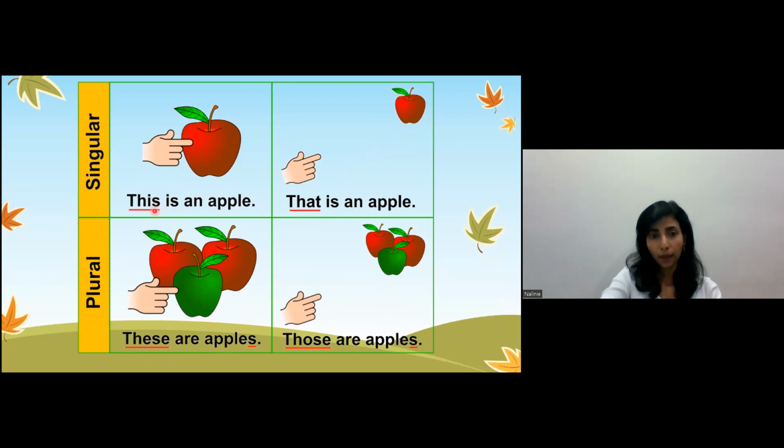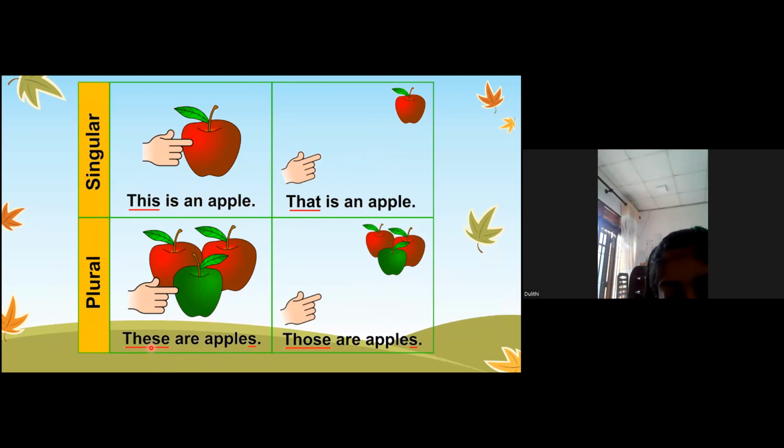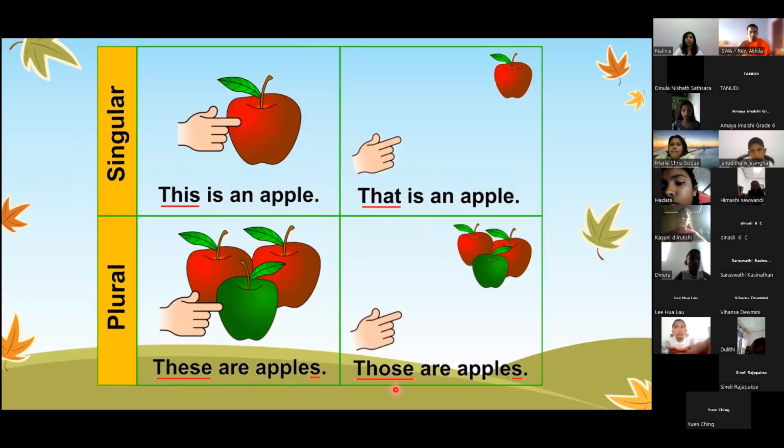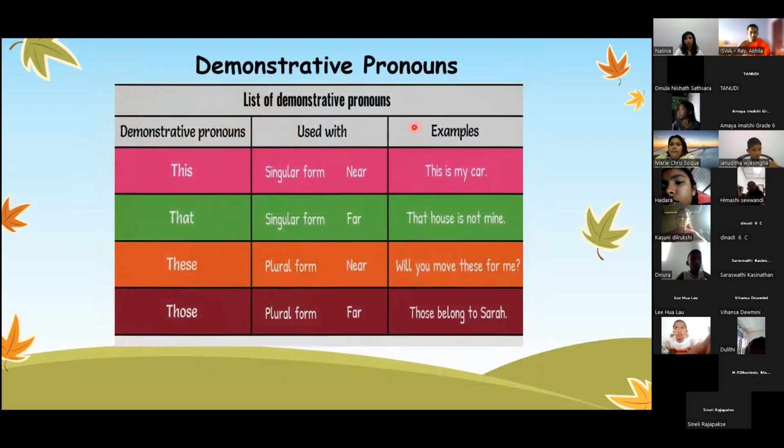Can you repeat these sentences, children? Can you please say the first sentence together? This is an apple. Okay. That is an apple. Good. How about the other one? These are apples. Very good. Those are apples. Very good. Okay, these are some of the examples.